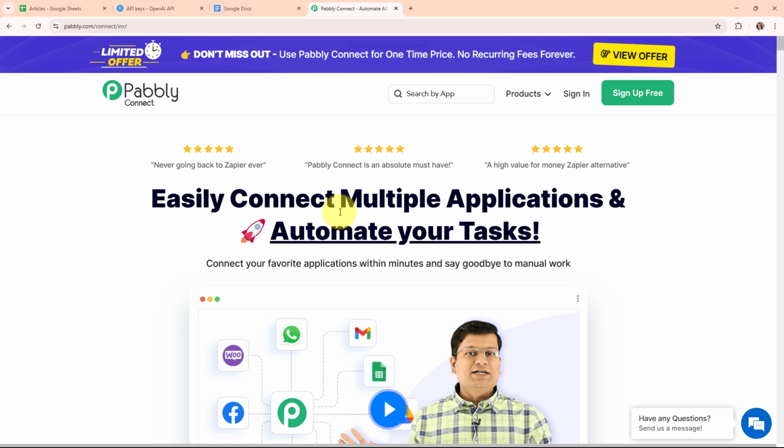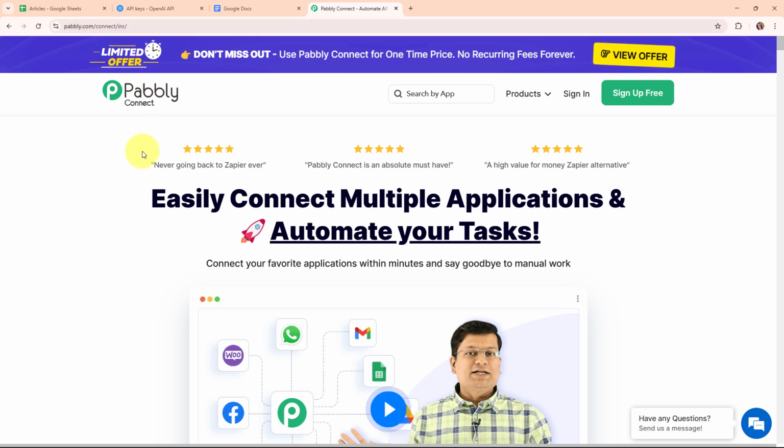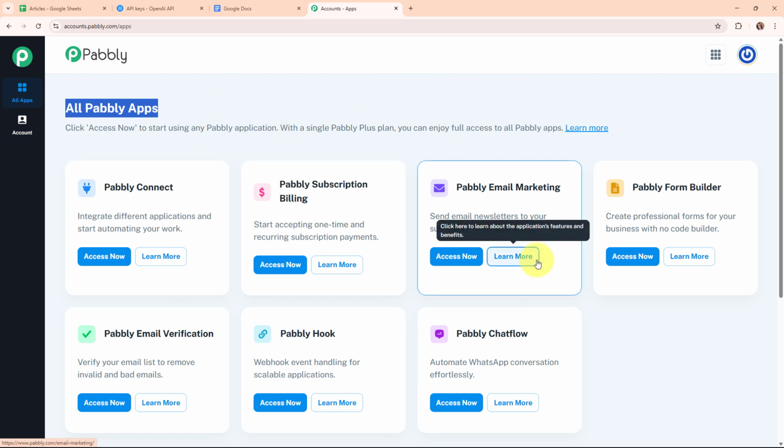So here on my screen you can see Pabbly Connect's homepage, and you can visit it by simply browsing for the URL pabbly.com/connect in your browser. Here you can see two options, sign in and sign up free. If you're a new user, click on sign up free and get free 100 tasks every month to explore the software. If you're an existing user, click on sign in. Here I'm an existing user, so I'm clicking on sign in. Now after signing in, here you can see all Pabbly apps window where you can see all the applications of Pabbly.